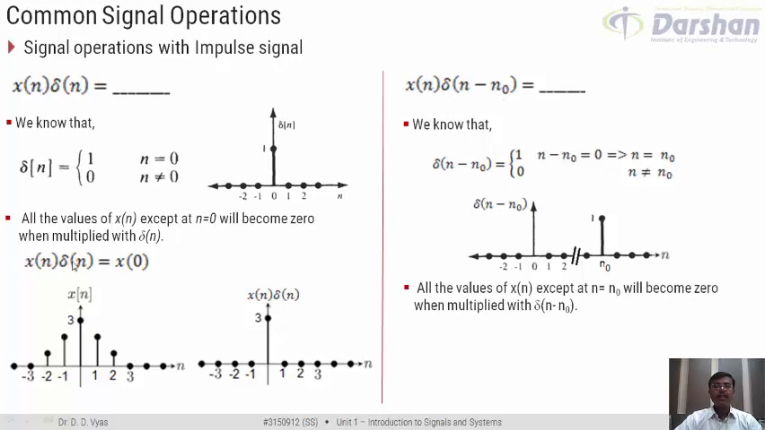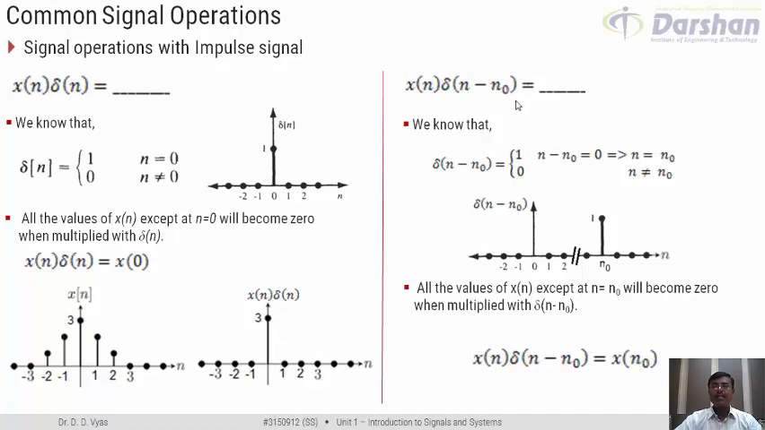As x of n into delta of n was x0, because delta of n was having the value of 1 at n equal to 0, similarly here delta of n minus n0 is having value of 1 at n equal to n0. So by multiplying these two signals, what we get is the value of x of n at n equal to n0. That is, x of n into delta of n minus n0 should give you x of n0. Yes, it should not be difficult to understand.